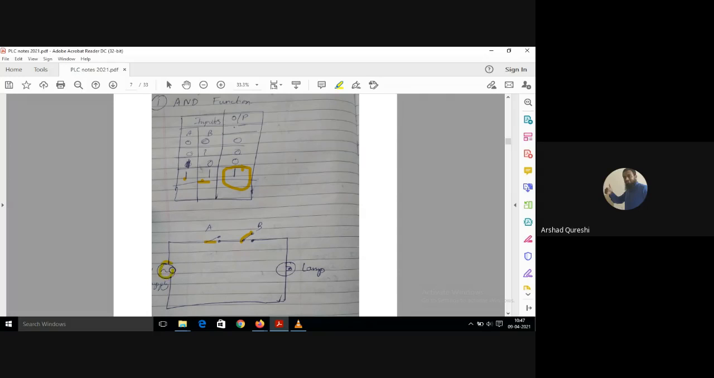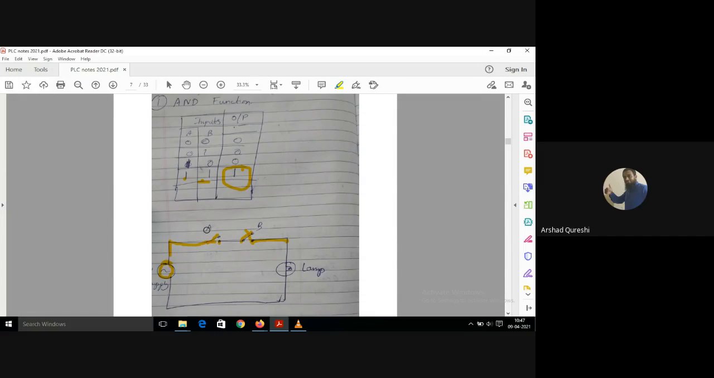You have to give a 24-volt supply. Okay, 24-volt supply you are giving. Let's say it is an AC supply. So when the current will pass from here, when this is open, the current will not go from the A point, though B is closed. If B is closed, then also it will not go ahead, because the current will not flow from A.